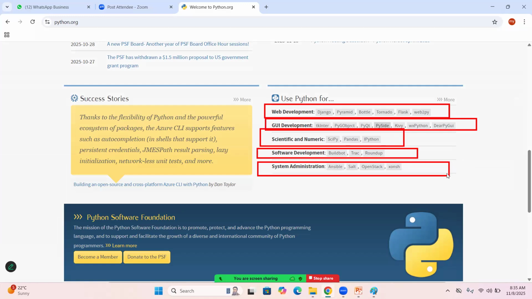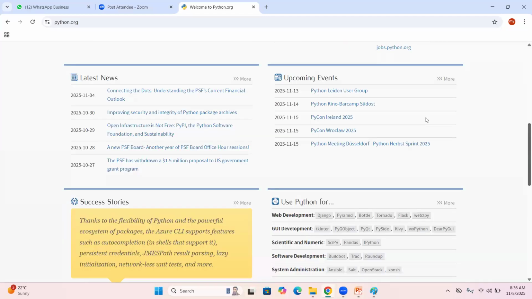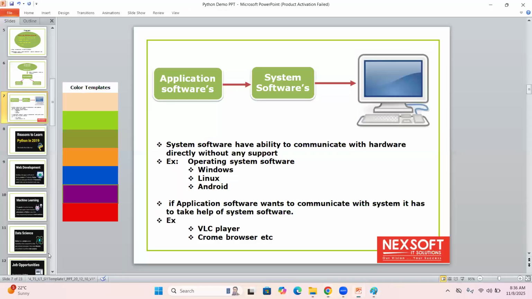So nowadays Python is everywhere: data science, machine learning, Gen AI, web development. In every area, Python programming language is being used. So this is a small demonstration, and based on this, if you have any question, you can ask me and I will clarify it.